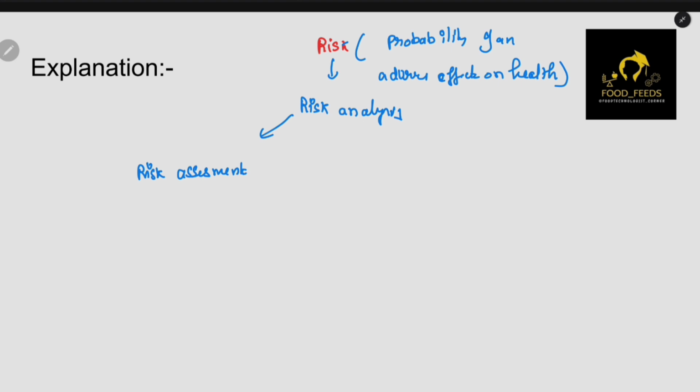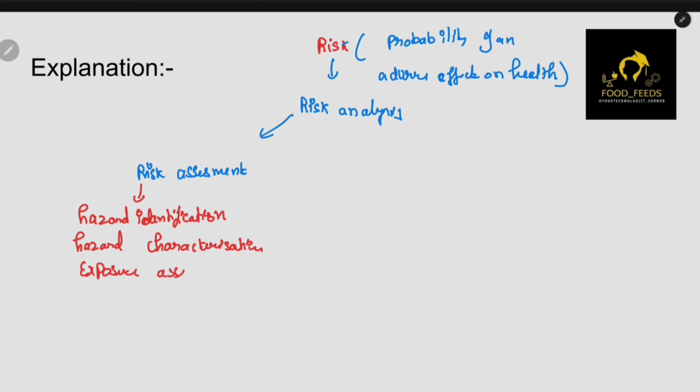So under risk assessment, to assess a risk, we need certain factors to assess whether it is harmful or not, right? So how do we analyze a risk? Based on 4 factors. First is hazard identification, and the second is hazard characterization. The third one is exposure assessment, and the fourth one is risk characterization. So based on this, we can easily assess the risk.